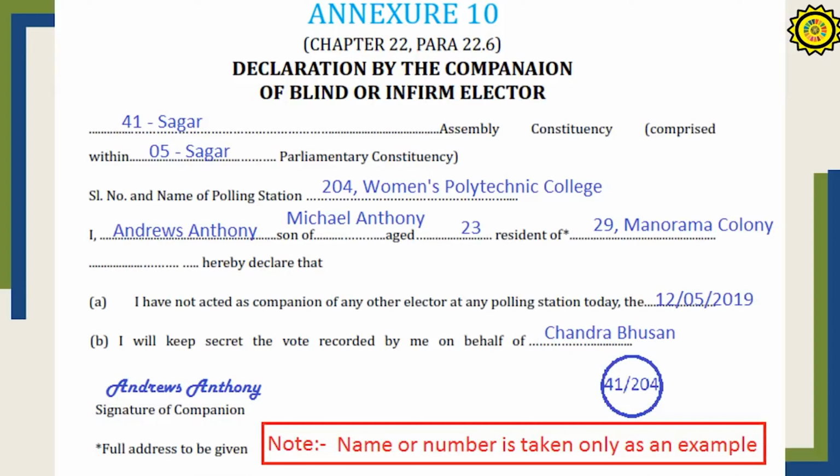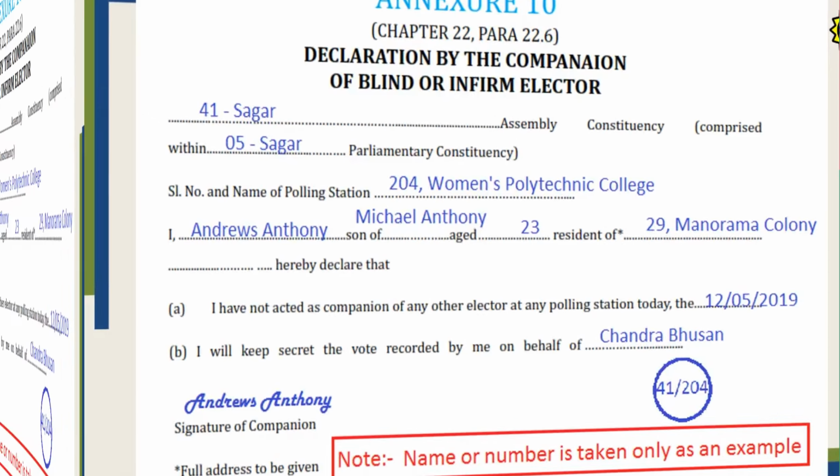This is the declaration that has to be given by the companion of a blind or infirm voter. The assembly constituency number of ours is 29, then write the booth number. The companion who is coming has to write his name and his address, and then he should also say that he has not acted as a companion on the particular day of the election, and that he will keep the vote as recorded secret for the particular voter. Signature of the companion should be obtained.